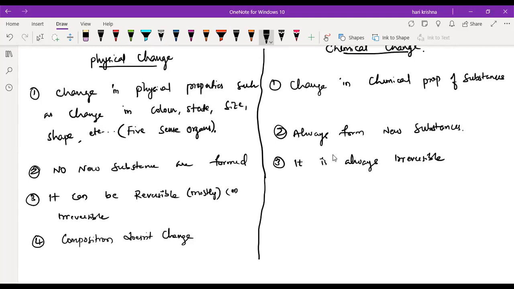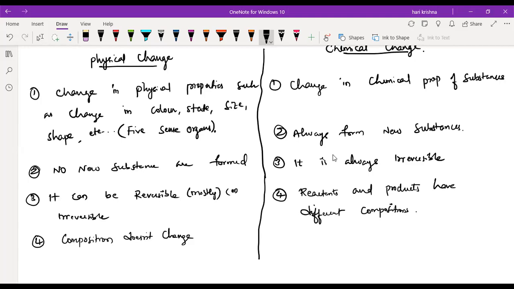What about the chemical change? The chemical composition of a substance changes. So you can write it as reactants and products will have different compositions. I hope everyone knows what the reactants and the products are.